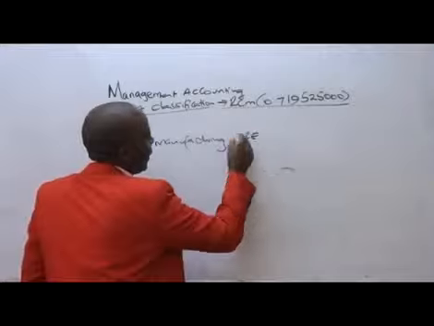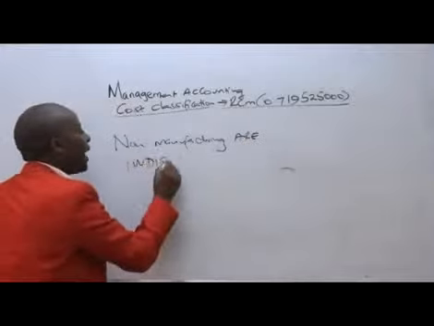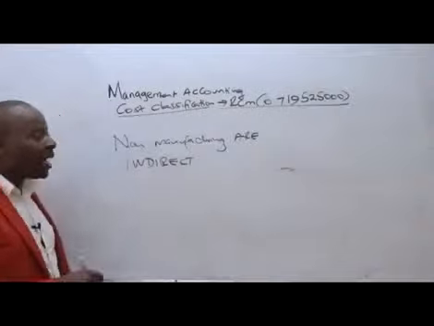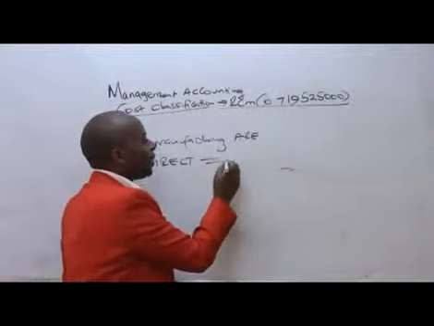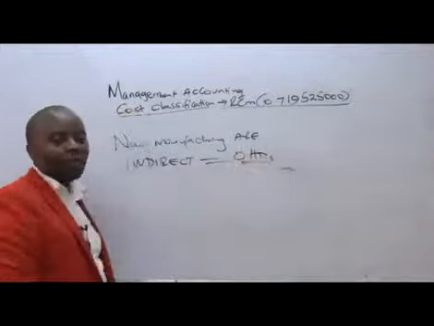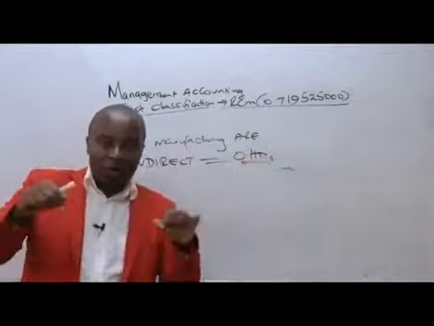Non-manufacturing costs are indirect. Why? They are not directly attributable to production. And in most cases, these non-manufacturing costs are the ones we call overheads. They're the common expenses.